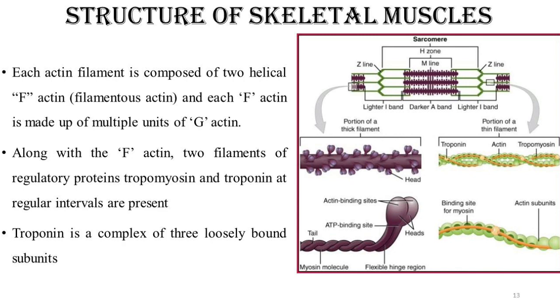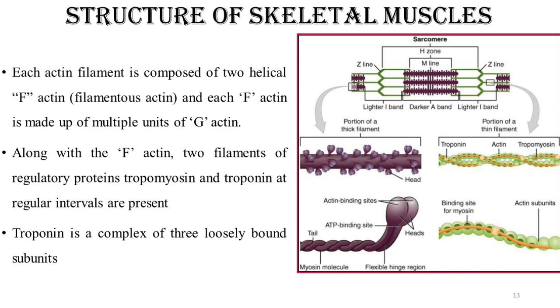The F of F actin stands for filamentous actin. Each strand of the F actin is made up of G actin. The G stands for globular actin. Can you see, a single strand of the filamentous actin, or F actin, is made up of a large number of globular actins, known as G actin.